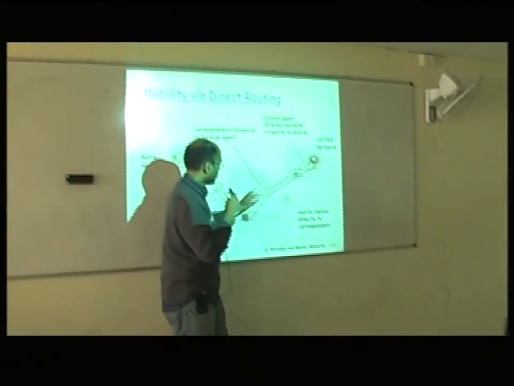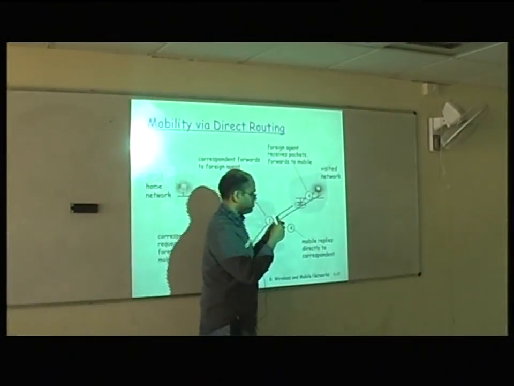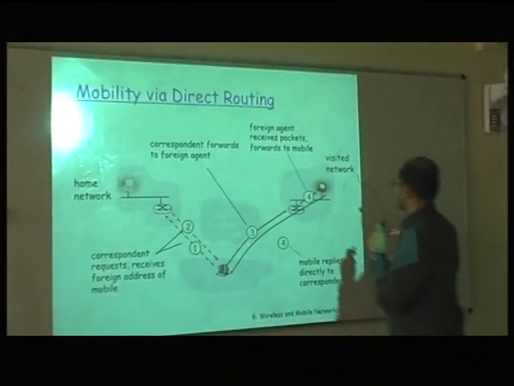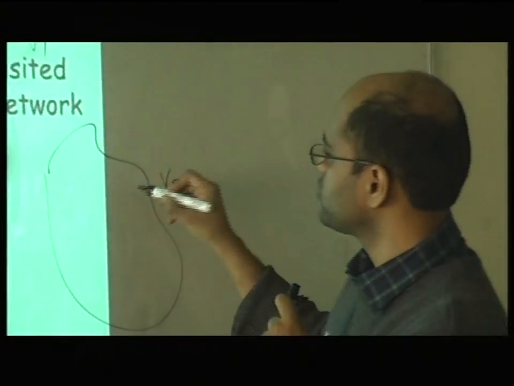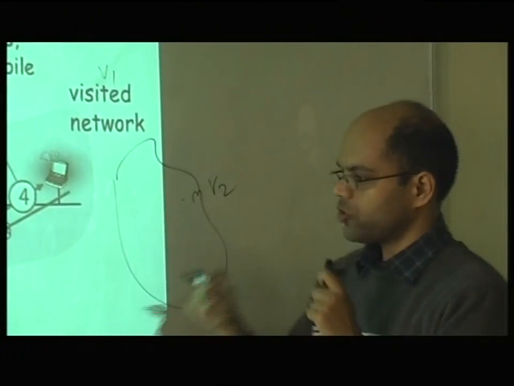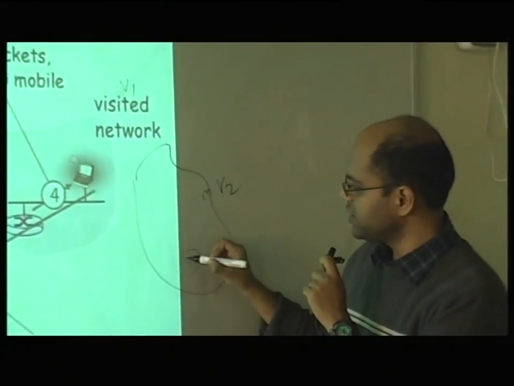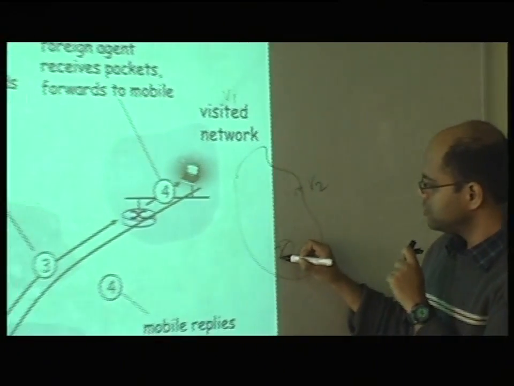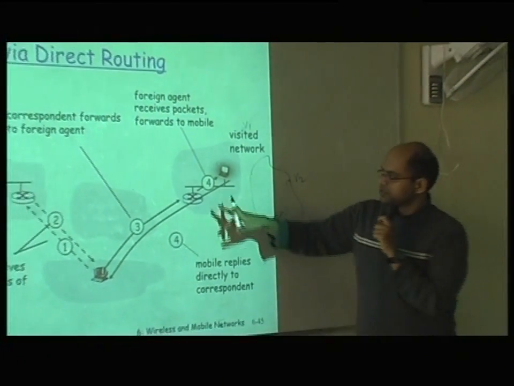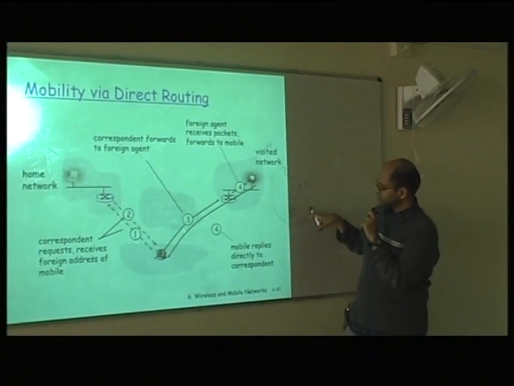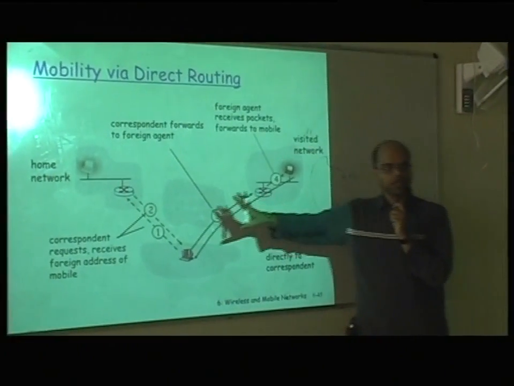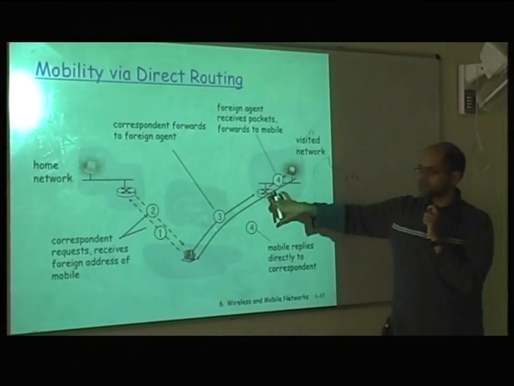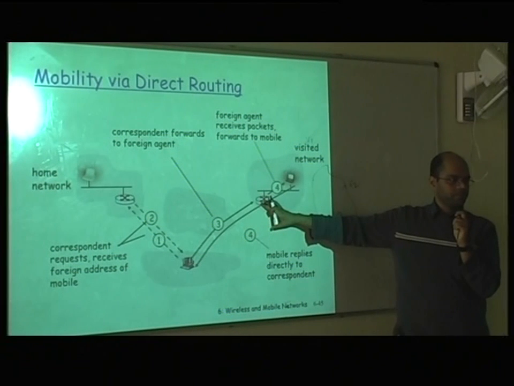Okay? Now when the node moves, let me draw here one more, to V2, and this is V1. Right? So the mobile node is here. What's happening is, there is an agent here. Right? So when M moves here, it registers here, and then this is its home network, because for the correspondent, this has now become a new permanent address for the mobile node.